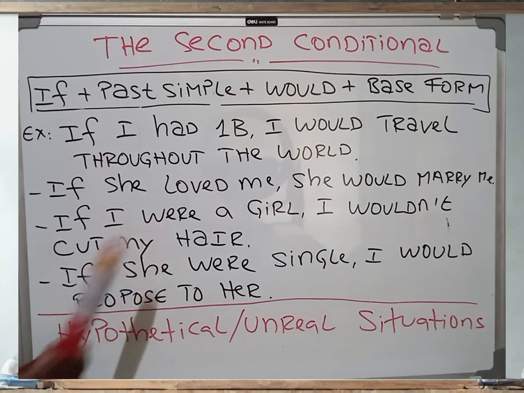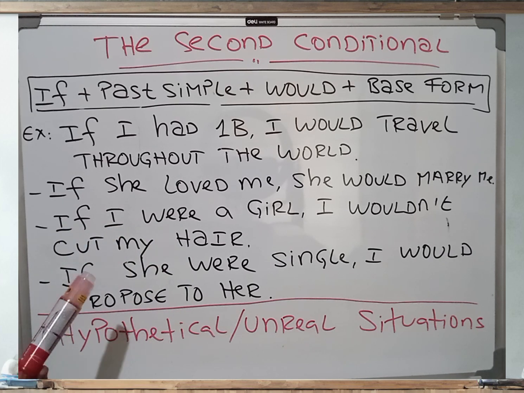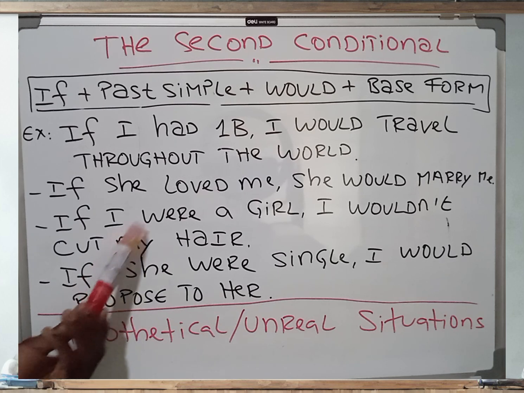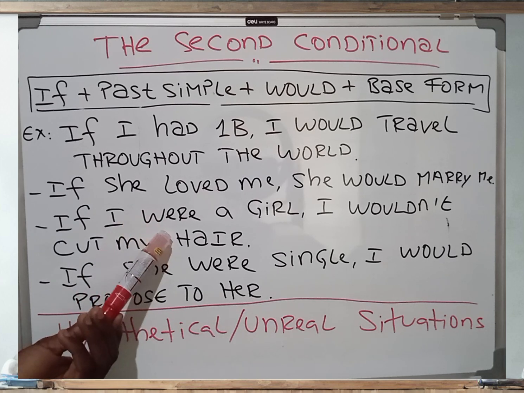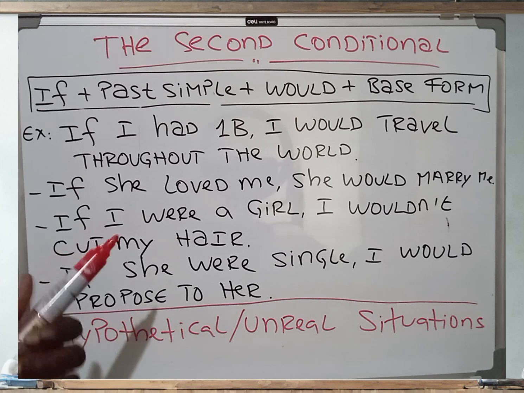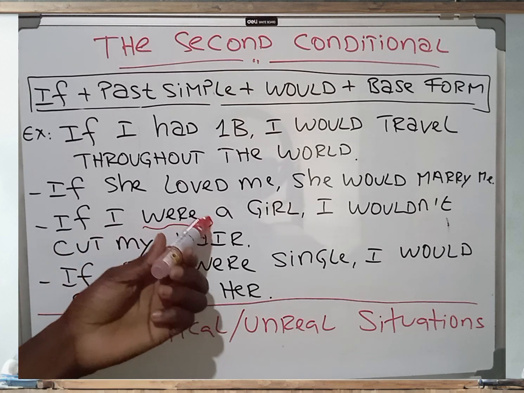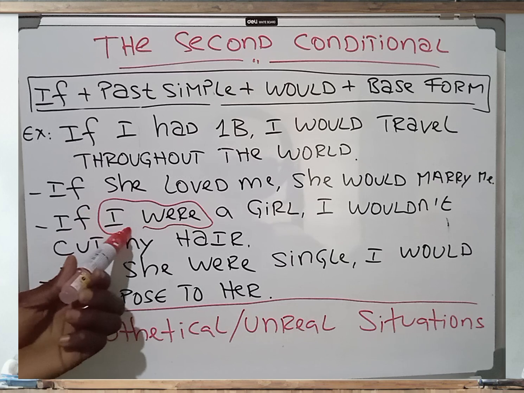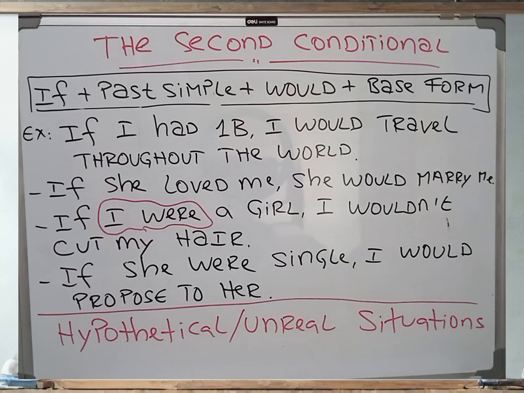If I were. Right, now we have a situation here because the past of I am is I was, right? Past of I am is I was. But we have here I were. And you might be wondering what's going on, but I'll explain this to you.